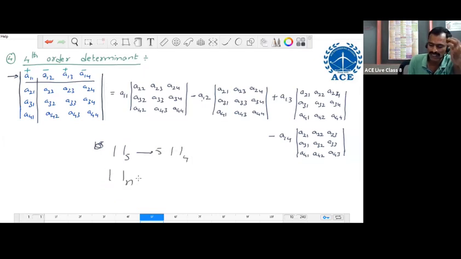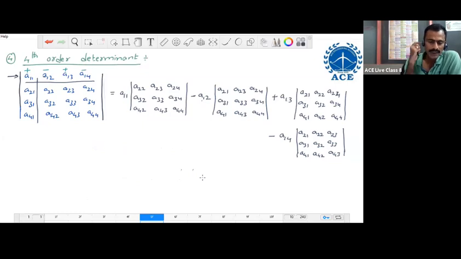In general, the expansion of an nth order determinant is n (n minus 1)th order determinants only. For any order determinant, that number of times its immediate lower order determinants only. This is about fourth order determinants. The same method applies for any higher order determinant. But we have the GATE questions on second order, third order, and fourth order only. Next, the fifth one.